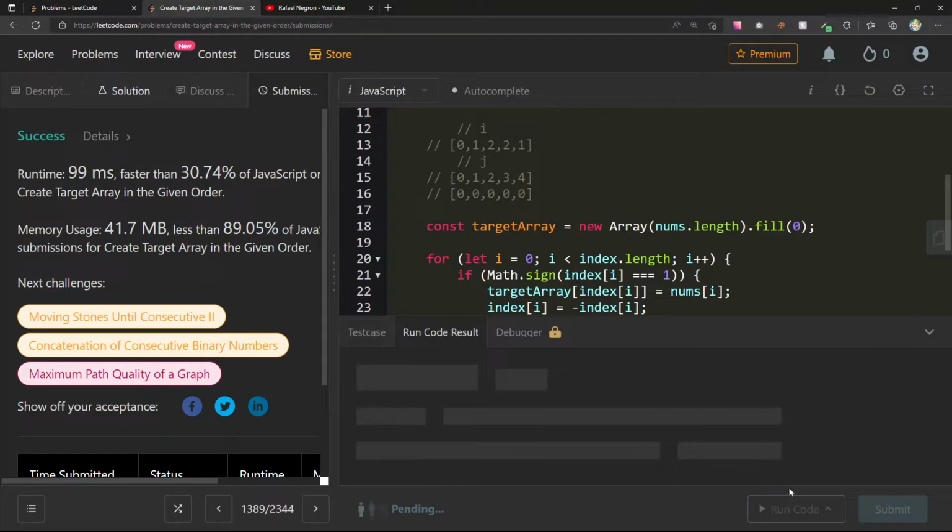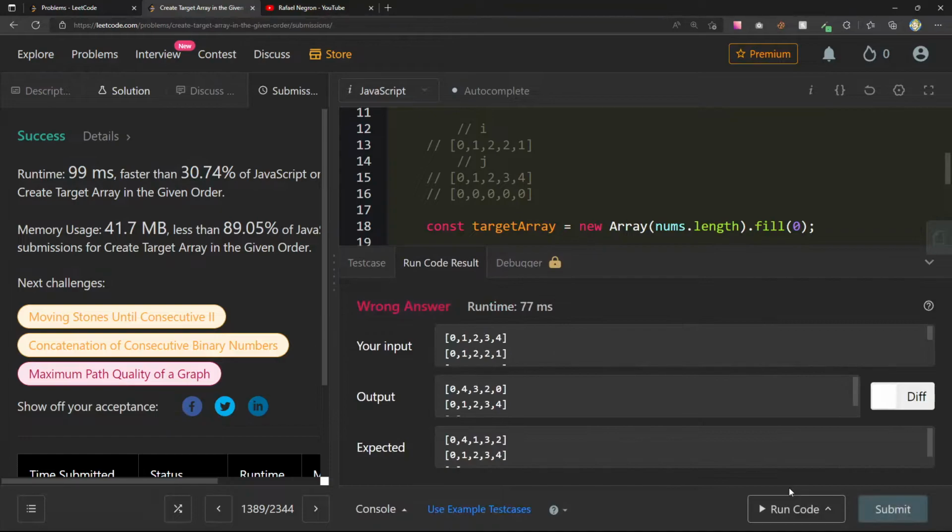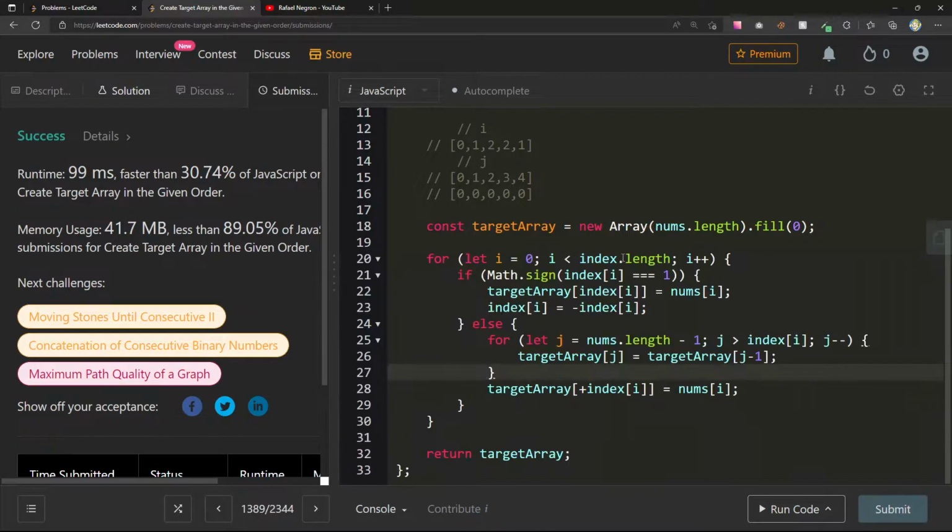Yeah, well, let's see. 0, 1, 2, 3, 4, 1. So it's just this last one I'm getting stuck with here. Not this last one, but the first example.